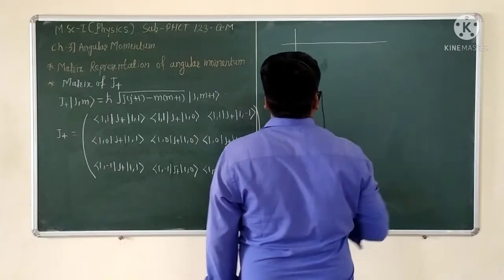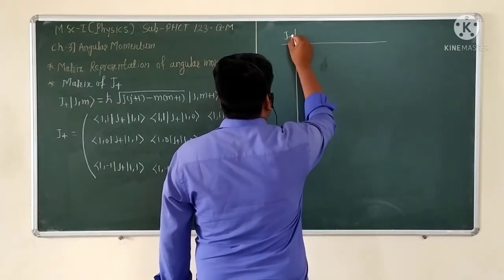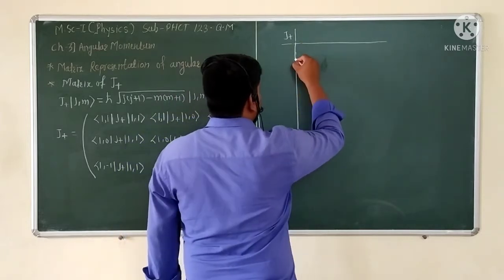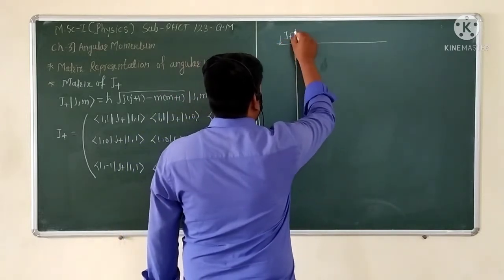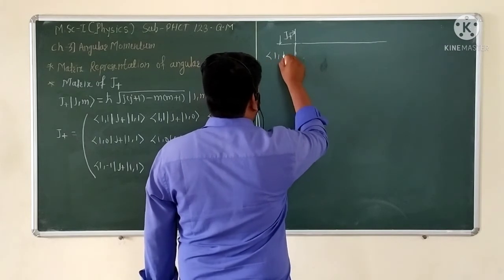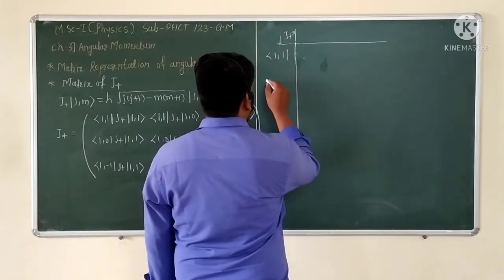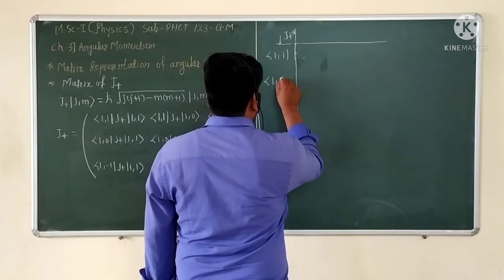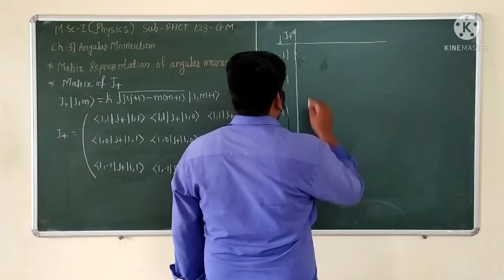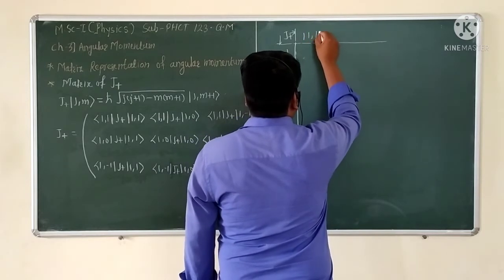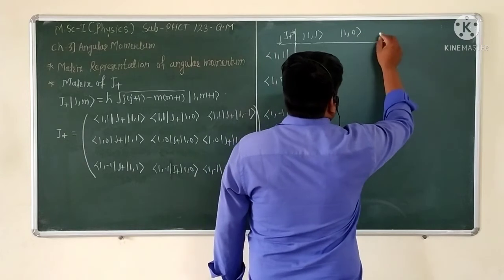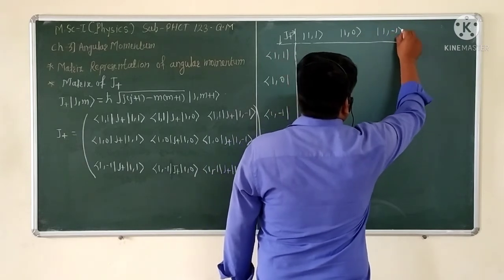Here the operator is J plus, which operates between the ket basis and the bra basis: the bras of 1 comma 1, 1 0 and 1 comma minus 1, and the kets of 1 comma 1, 1 comma 0 and 1 comma minus 1.